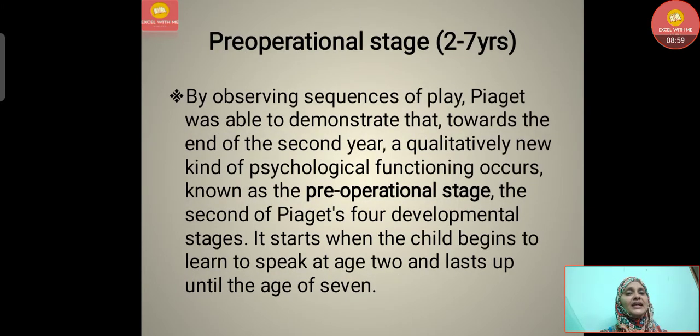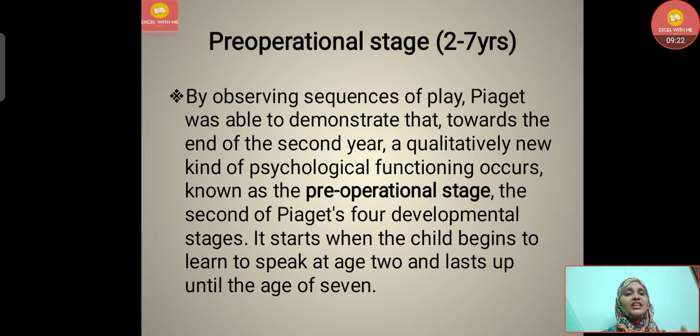Then the second stage, the pre-operational stage, from 2 to 7 years. By observing sequences of play, Piaget was able to demonstrate that towards the end of the second year, a qualitatively new kind of psychological function occurs, known as the pre-operational stage, the second of Piaget's 4 developmental stages.